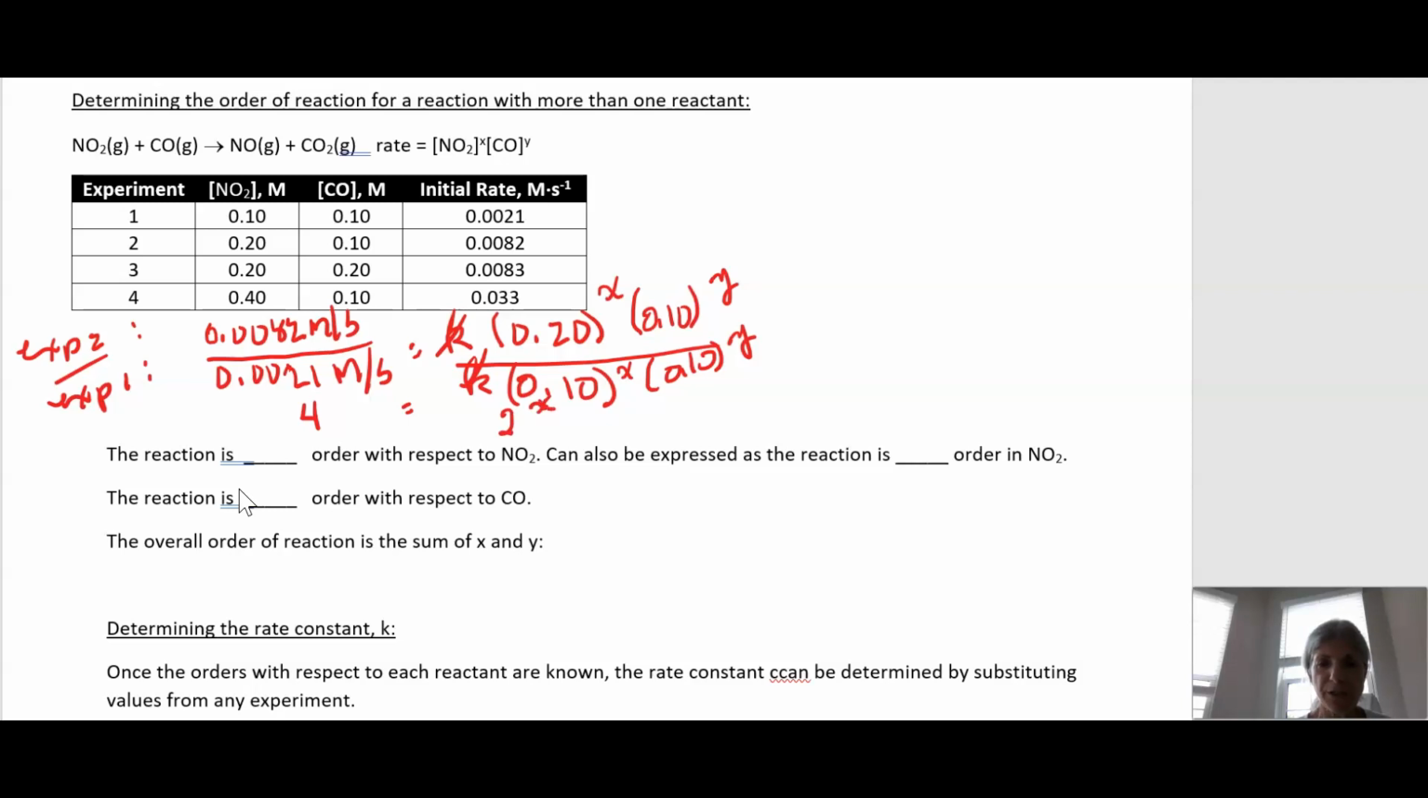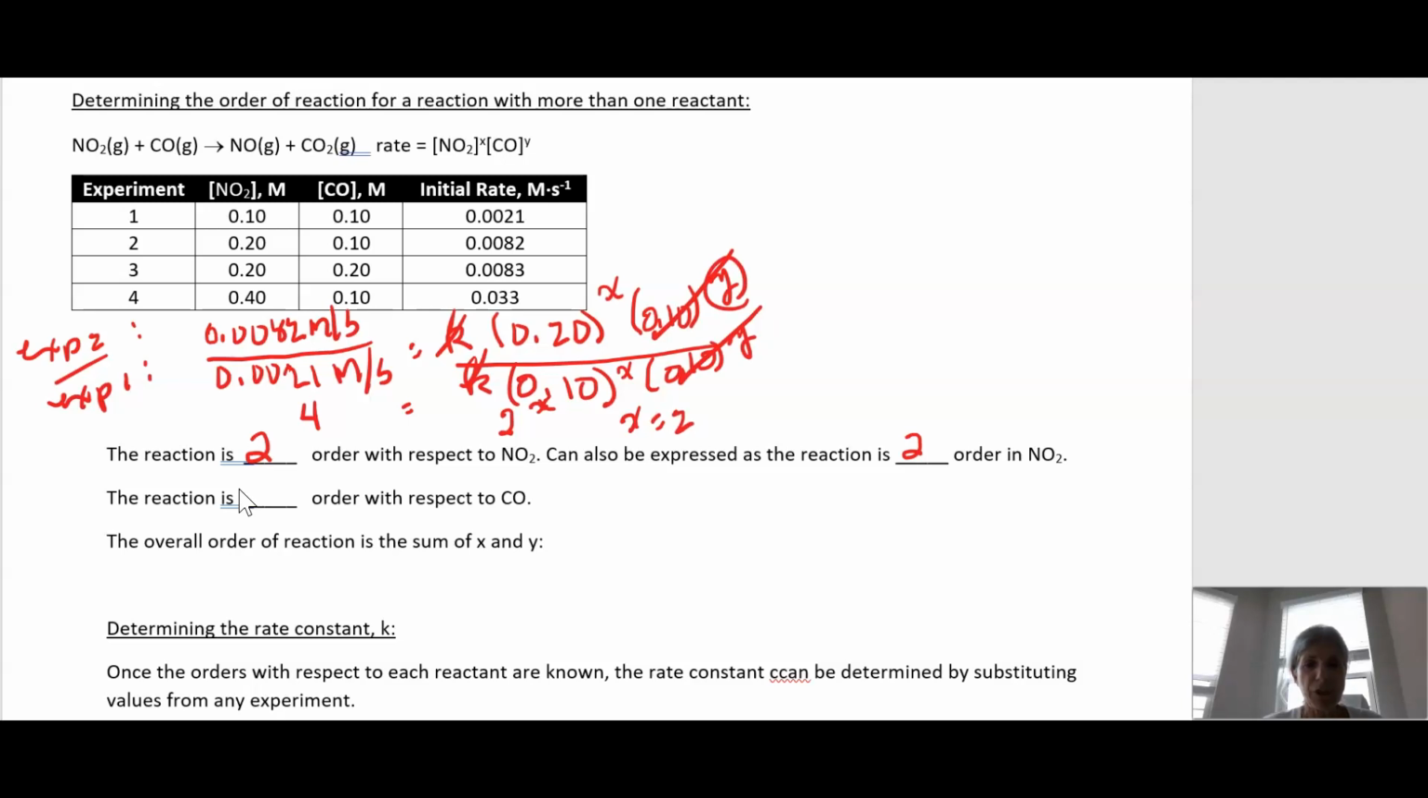And now you can see the reason for picking 2 experiments where the concentration of carbon monoxide was the same, because that will cancel out, meaning X equals 2. So now we know the order of reaction with respect to nitrogen dioxide is 2. We can also say that the reaction is second order in nitrogen dioxide. Now let's determine the order with respect to carbon monoxide. So we're going to determine Y.